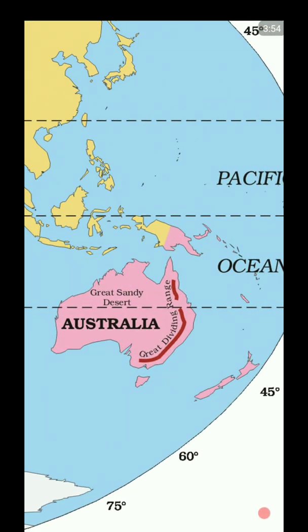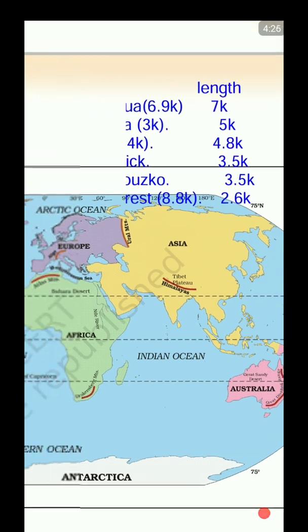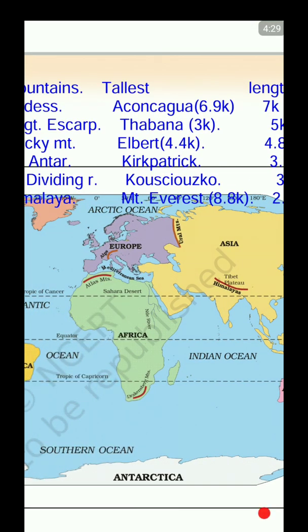The Great Dividing Range of Australia is lengthier than the Himalayas, having roughly 3.5 thousand kilometers in length, starting from the north, going up till Adelaide, right? Great Dividing Range is on the eastern portion of Australia, and it's an escarpment, and to the northwest we have Great Sandy Desert. Kosciuszko is the tallest peak there.